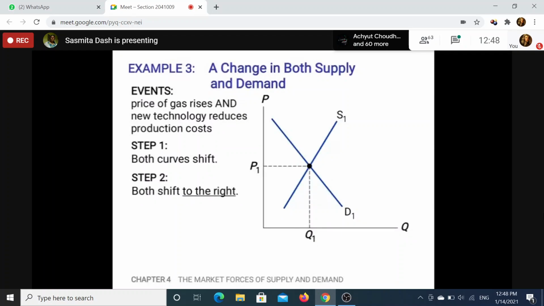Demand for hybrid cars will increase. And production cost reduces due to new technology, so supply also increases. So both are increasing. What are you getting? You can have three situations.